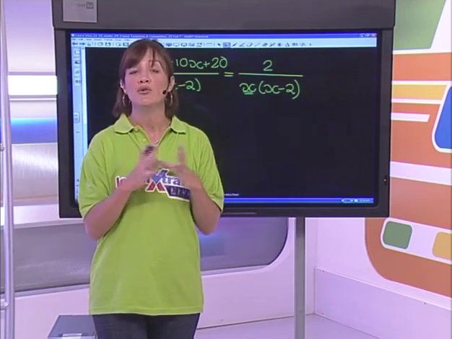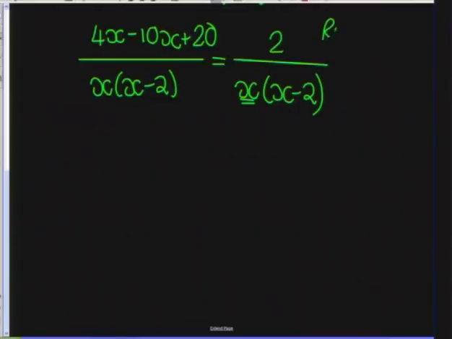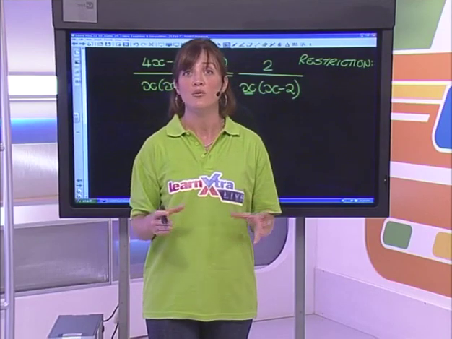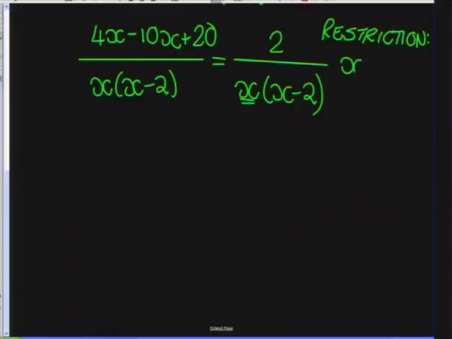So we have what we call a restriction, okay? And I'm going to write the restriction on the side here. The restriction is basically what x is not allowed to equal, because if it's equal to that certain value, the denominator would be undefined, okay? And the first value is that x cannot be equal to 0.